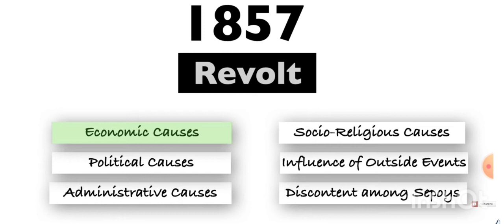Economic causes. We are going to study all the causes why this revolt actually happened. So first is economics. What is economic? Economic is related to finances, that is money, right? So economic causes means money related causes are the reason why the Revolt of 1857 happened. What were the economic causes exactly?